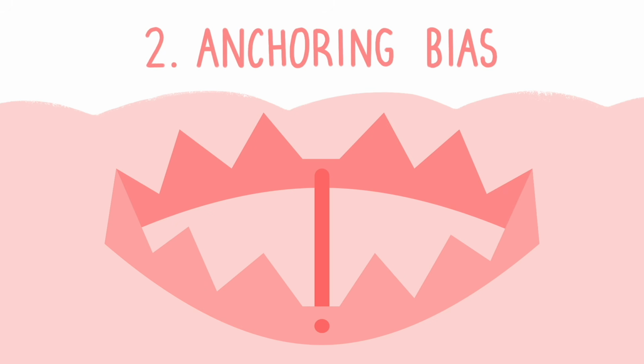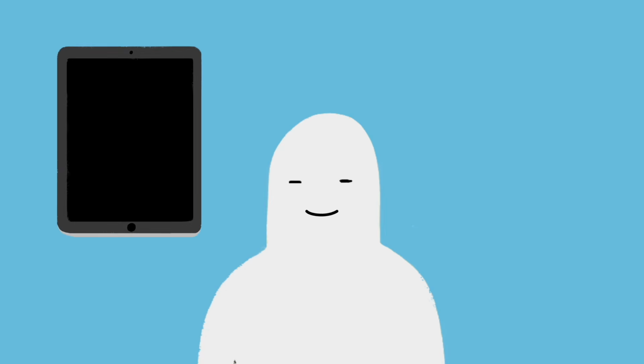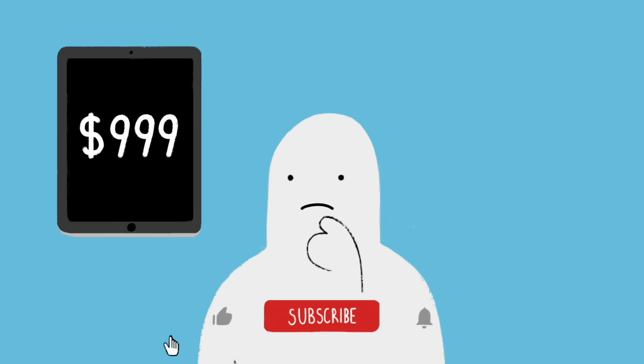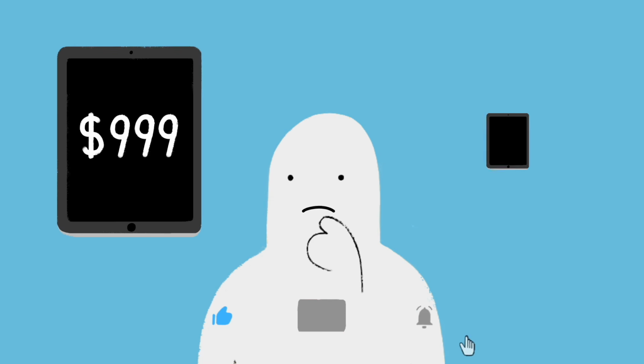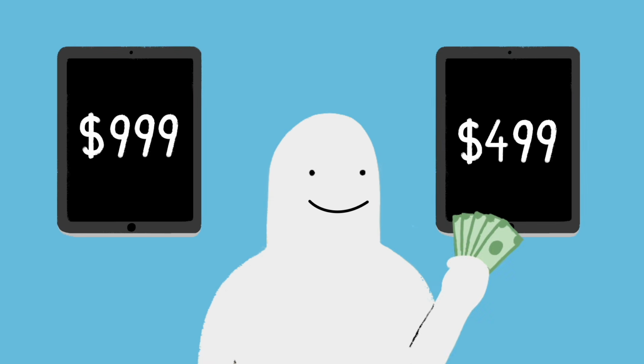2. Anchoring bias. When Steve Jobs unveiled the first iPad, he told the audience that pundits predicted a price of $999. This price appeared for some time while he spoke. When it came time to reveal the actual price of $499, everyone watching felt that the iPad was an incredible bargain. Of course, back in 2010, no one had any idea what an iPad was worth, as it was a brand new product, yet everyone felt as though they'd just saved $500.